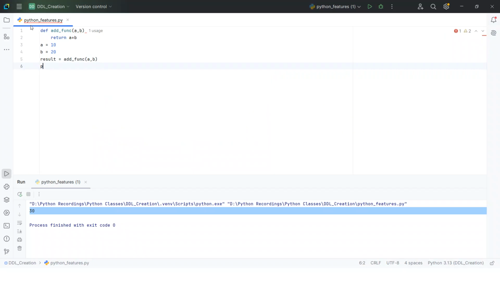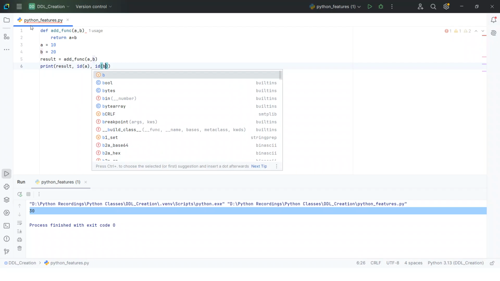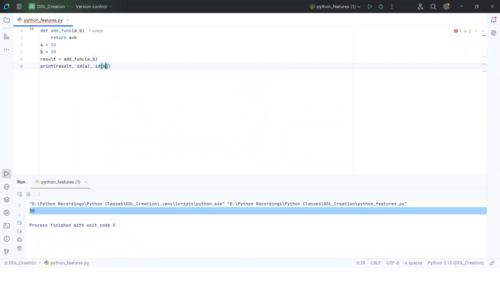Simply I want to print the result, and I want to print the memory of a, and the memory of b. Here I am not providing any data type declaration, just giving 10 comma 20.